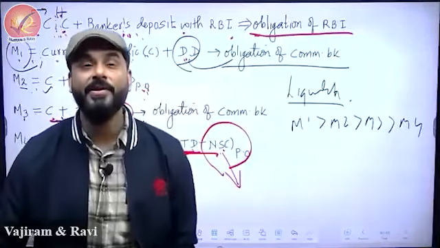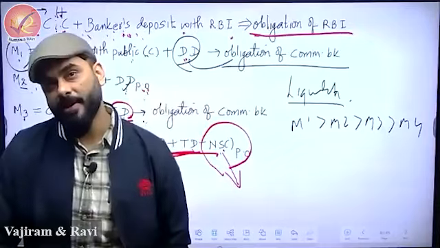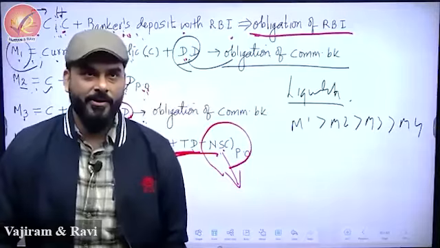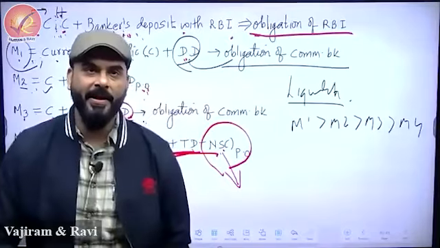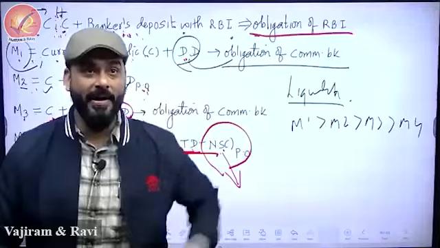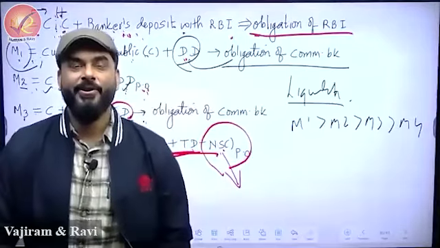Yesterday we lost the connection. When we started, we assumed that the only money in the economy is H and that others don't have money. Absolutely correct, Manu. So it is a chicken and egg problem. Your friend is asking a good question: initially, from somewhere, money has to come. Absolutely, and that money is H.